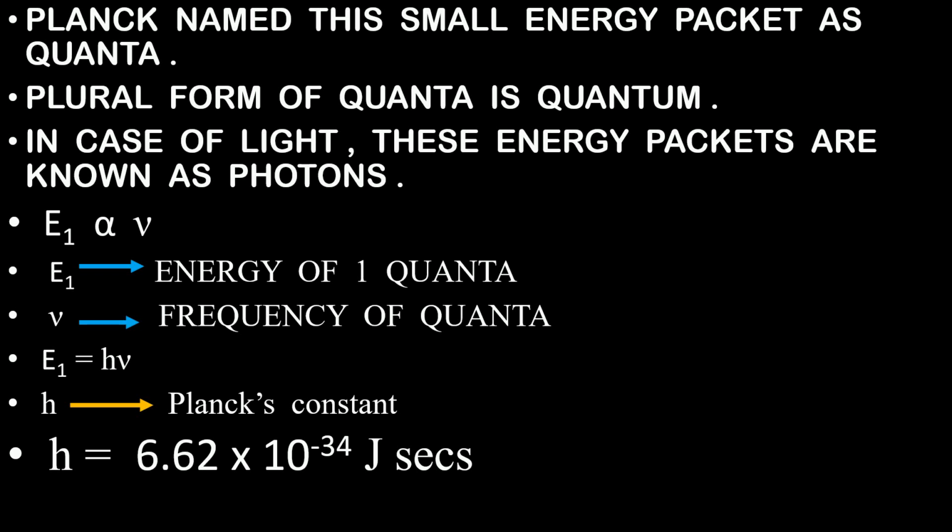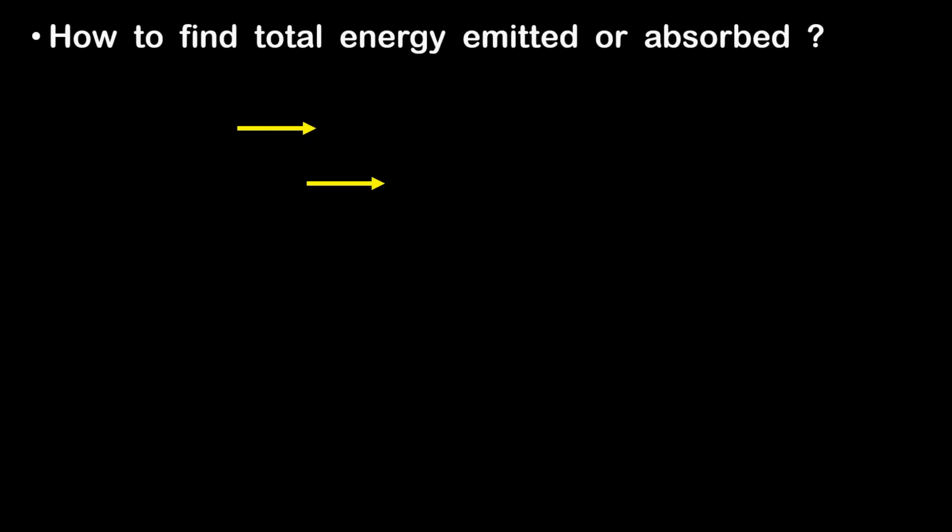Okay. So moving ahead, what we have seen up till now is that the energy of one photon is h nu. Am I right? If you want to find out the energy of one photon, it is h nu. But how to find the total energy emitted or absorbed? Whenever radiant energies are emitted or absorbed, they travel as a collection of many such quanta. Only one quanta is not going to travel. There will be a line of many such quanta flowing together. There will not be only one photon.